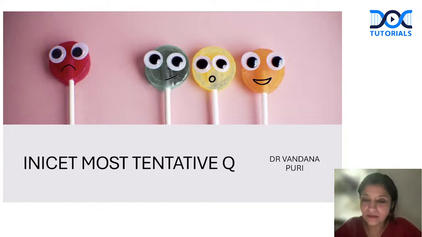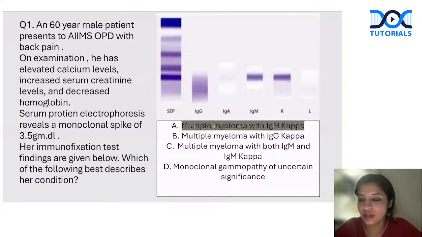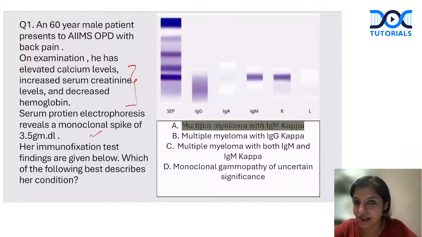Question number one. This question was on the pattern of the repeatedly asked questions in the INI CET. A 60-year-old male presents to the AIIMS OPD, and the CRAB level was positive, and on electrophoresis the M protein is more than 3.5 gram per deciliter, and this is the immunofixation. The purpose of this question is for you to understand immunofixation, guys. The first band here is just a ladder to show you the normal pattern of electrophoresis, which I had already explained in the technique video if you attended, or on Instagram also.